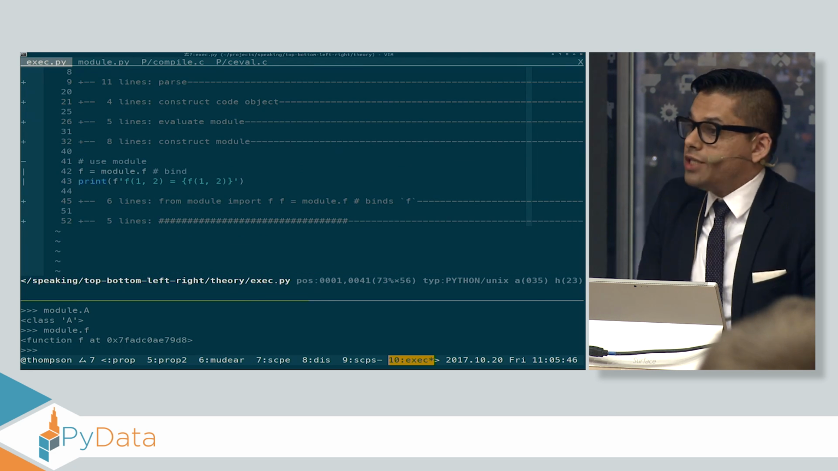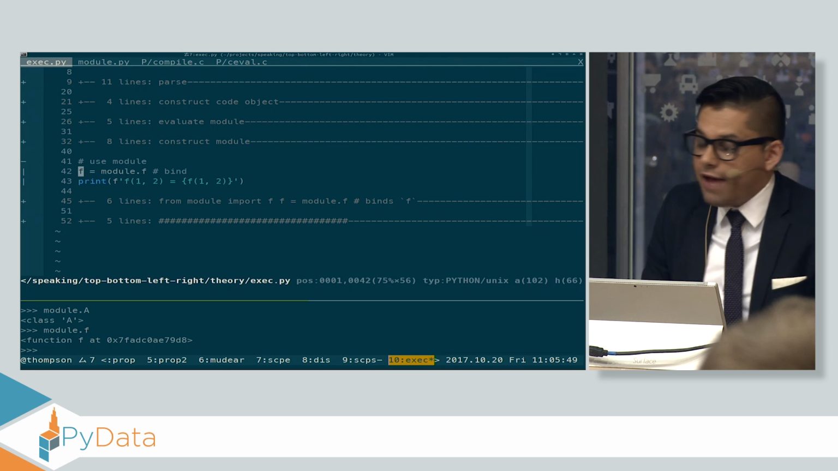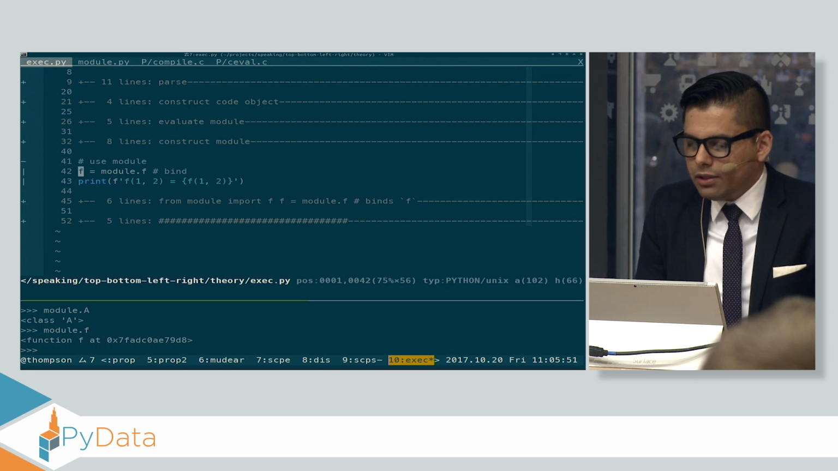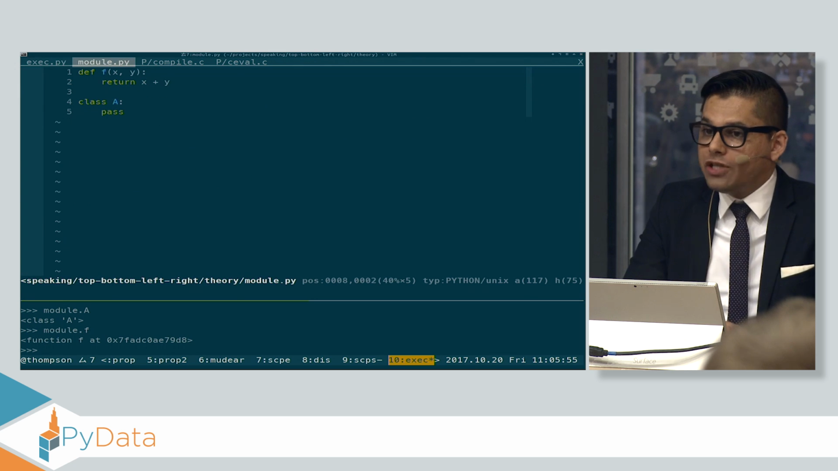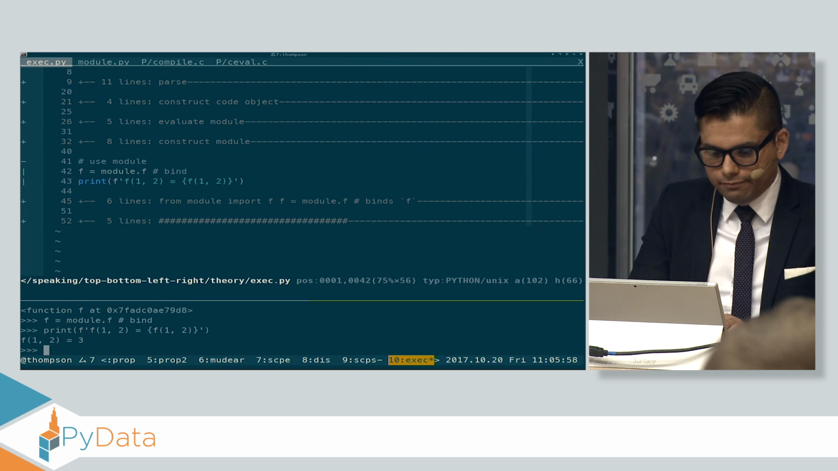And then finally, somebody tries to use that module. So you might write something like f equals module.f. We'll call that binding. And then you might call the function f. And if you remember, the function f just adds two things together.